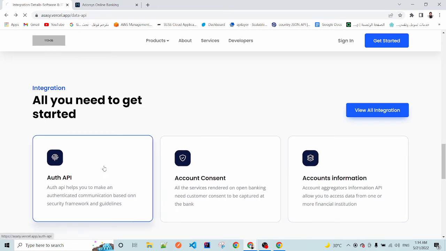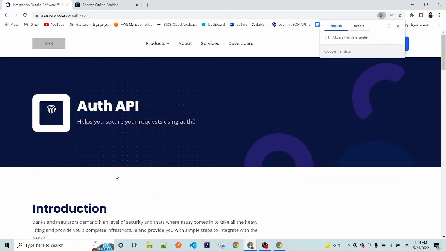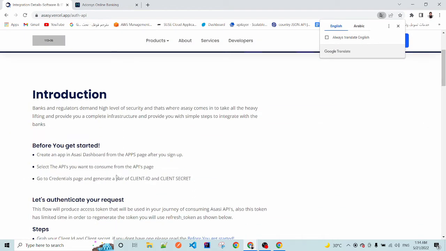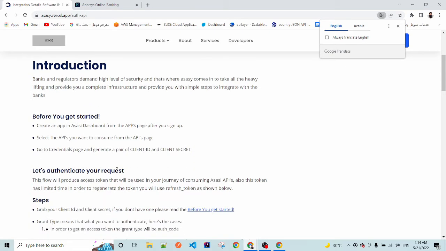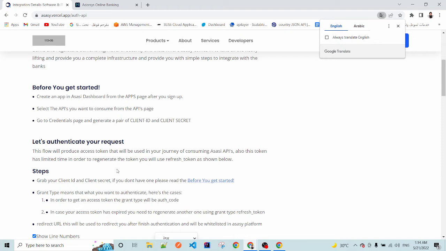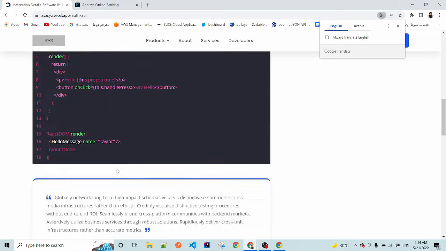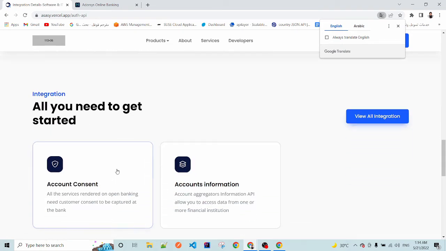Auth API helps you to make an authenticated communication to our end. Each third-party provider has to get their token from our auth service so they can use our AIS and PISP.